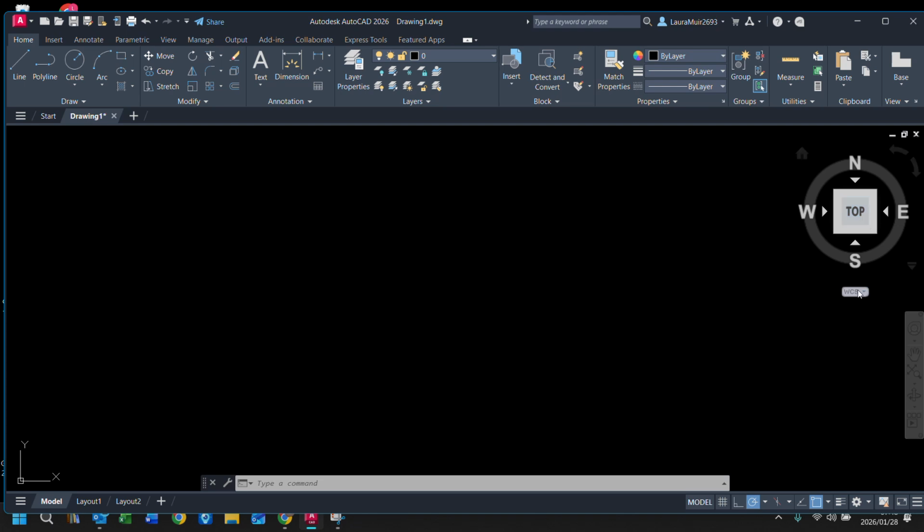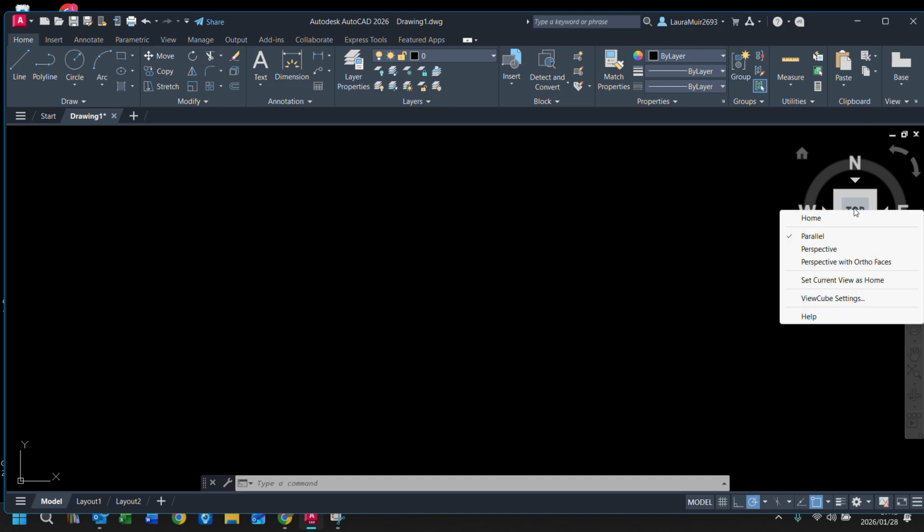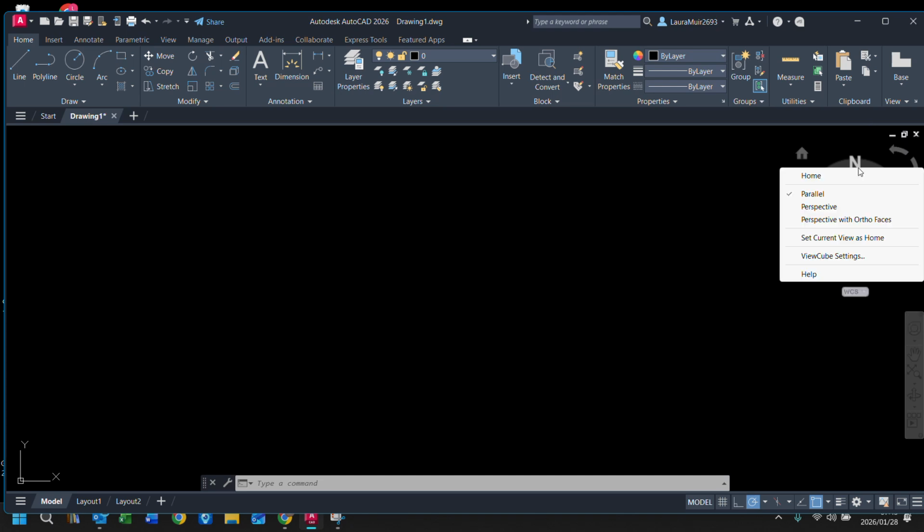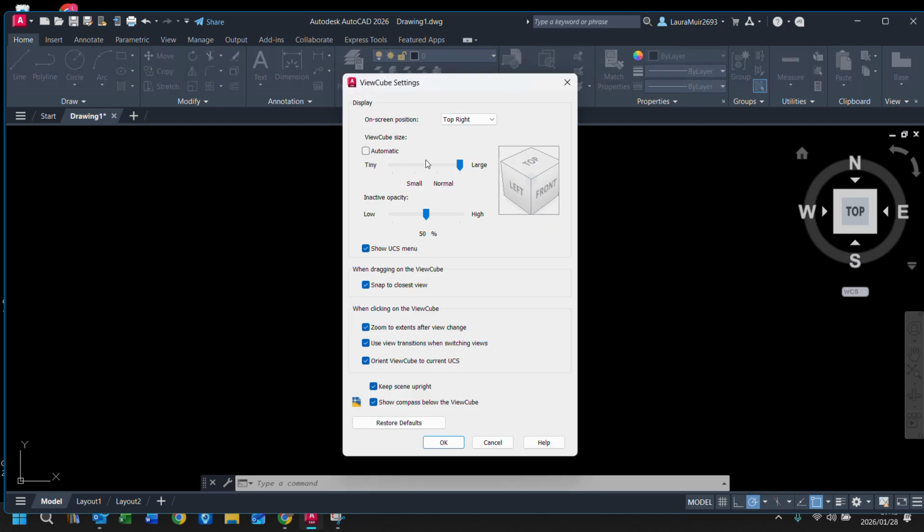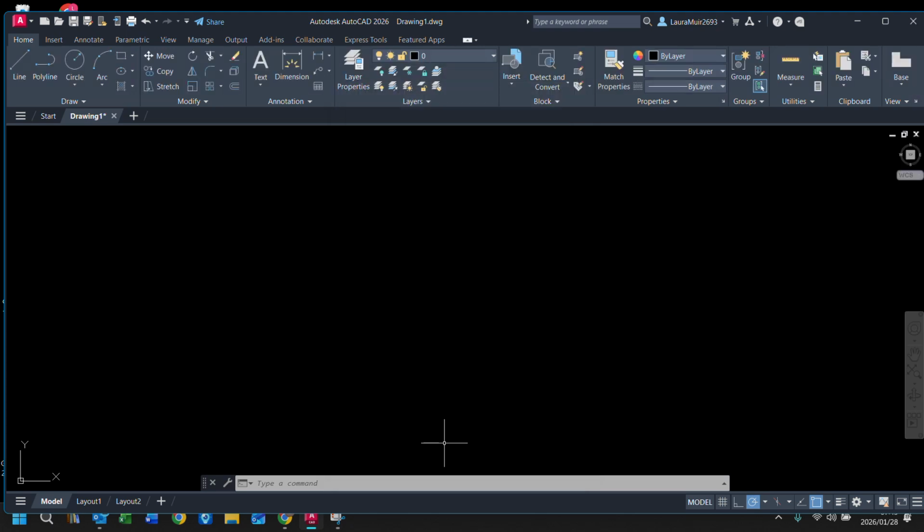So if I click over here on WCS, oh yeah, view cube settings, and I can shrink. I'm going to shrink my cube down to tiny. Turn the top right, that's fine. Everything else is right, and I say okay. So you see now it's out of the way because we don't really use it when we're doing 2D drawings. That comes into play when we do the 3D modeling later in the year.